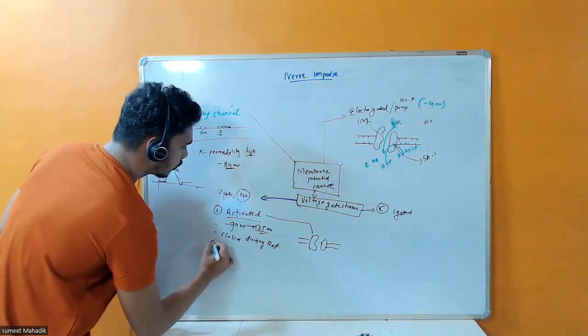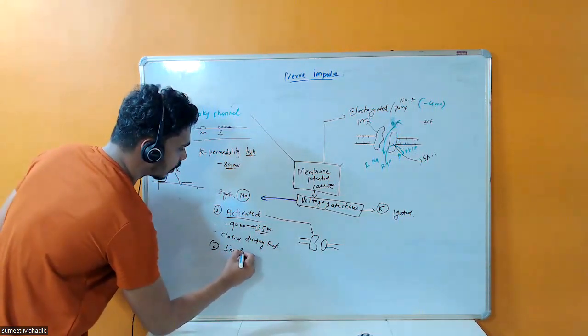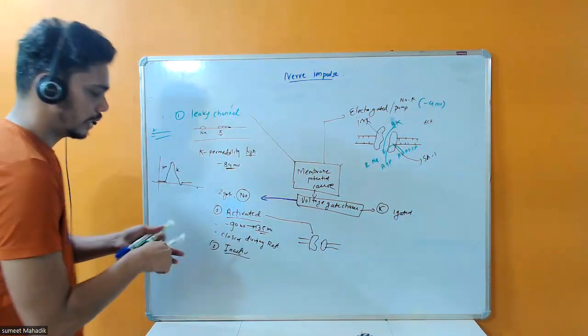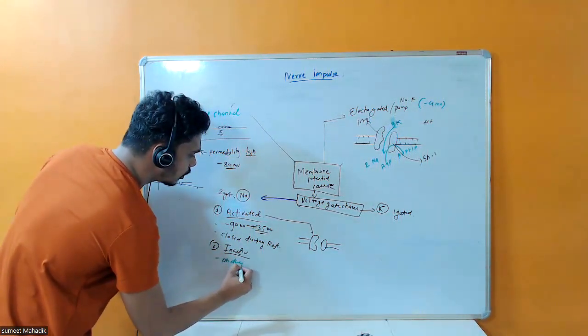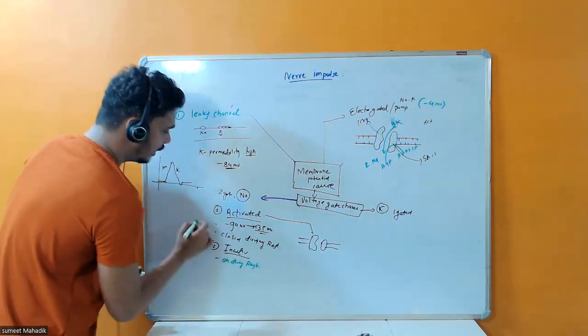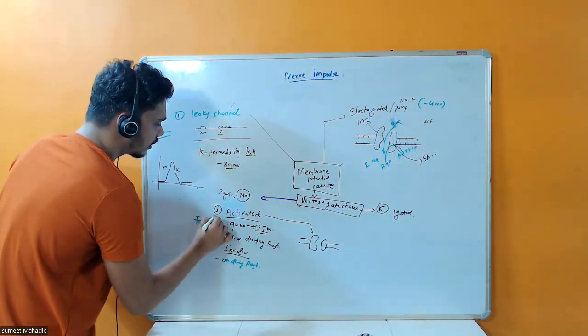Okay. And the other one is the inactivated gate, which is definitely क्या रहेगा? It is on. During what? On during resting potential. लेकिन ये क्या रहेगा? This is very fast.